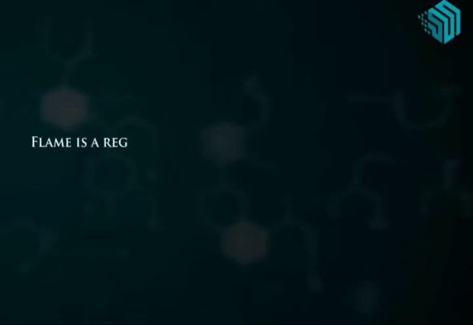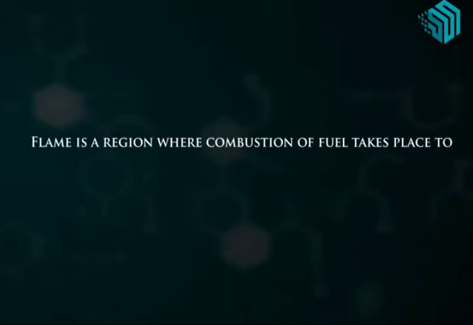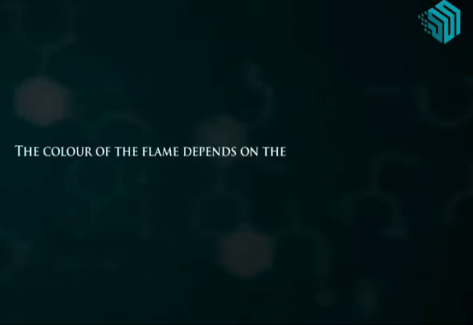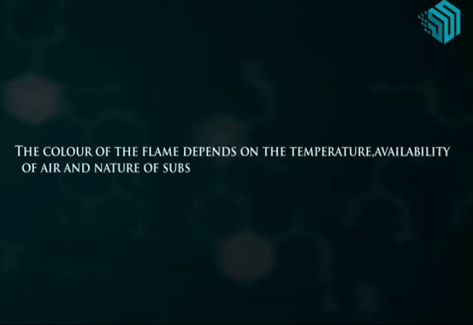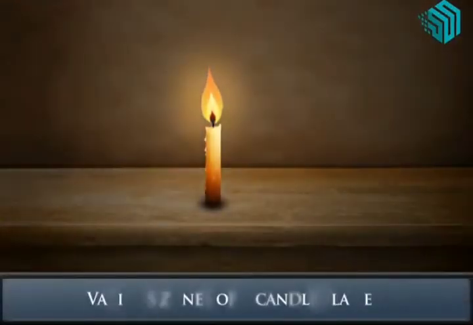Flame is a region where combustion of fuel takes place to produce heat and light. The color of flame depends on the temperature, availability of air, and nature of substance burning. Various zones of a candle flame.